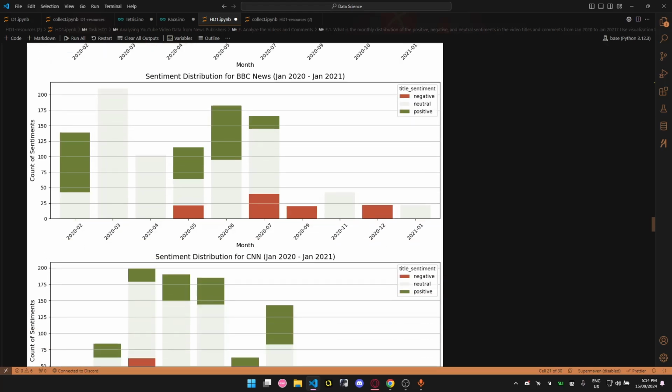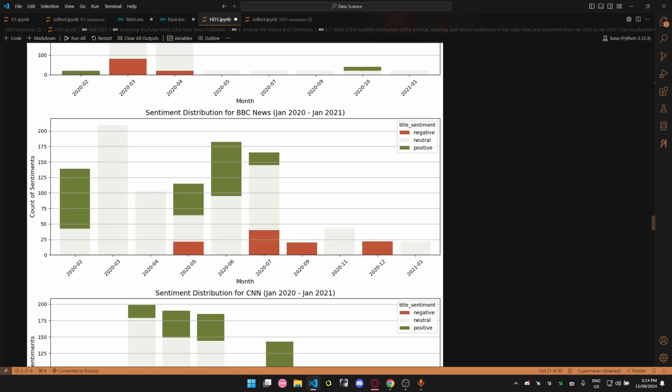Also the colors are green for positive and red for negative, being colors of common sense when we talk about something positive or negative. The same as neutral: it is a little bit yellow, grayish in color, which represents a neutral sentiment.